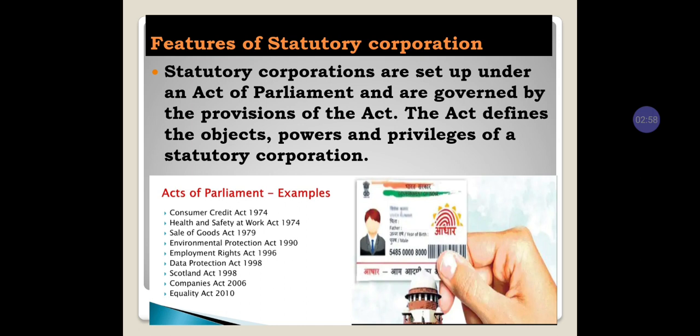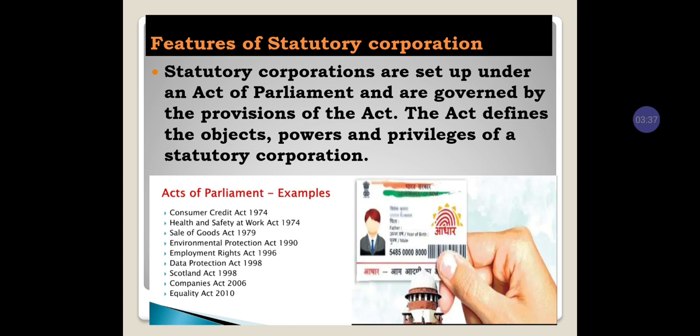Here all the companies, let it be a small trader or a large trader, should look after the health and safety of the employees. For that the act was made, a special act where the company needs to take care of the employees' health and safety. That act was made in the year 1974. Then the Sale of Goods Act. For all the goods they are selling, a separate act has been given. Then the Environmental Protection Act, where all the people need to take care of the environment. In the year 1990 that act was passed.